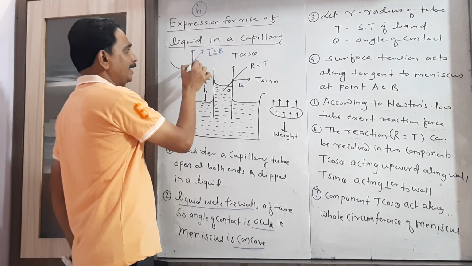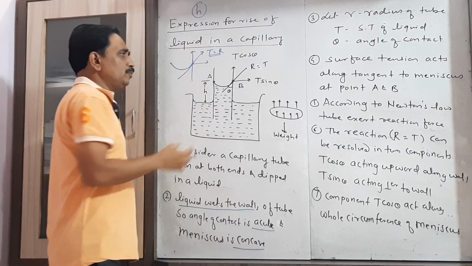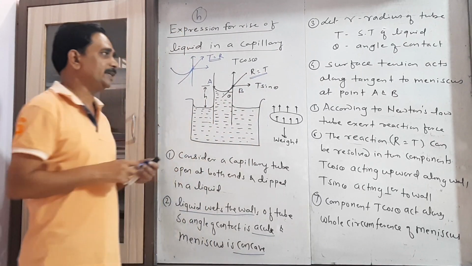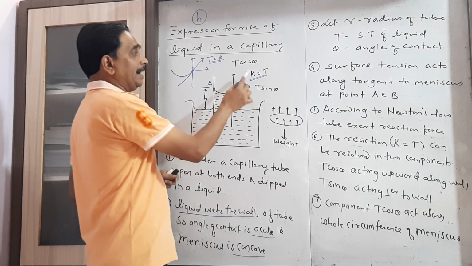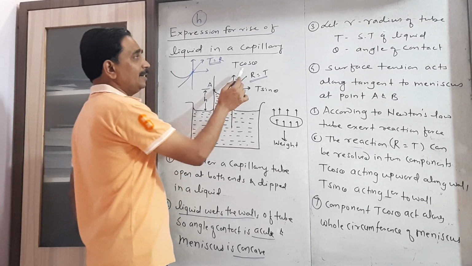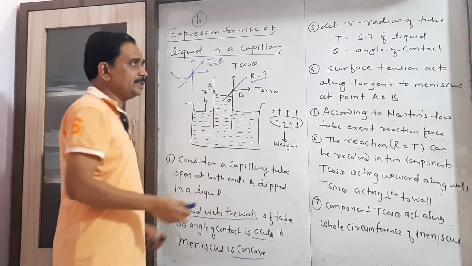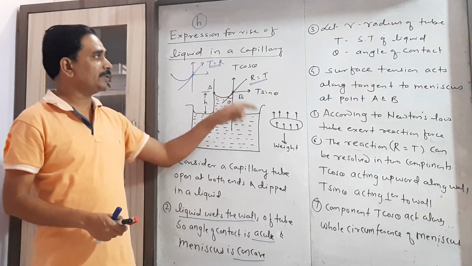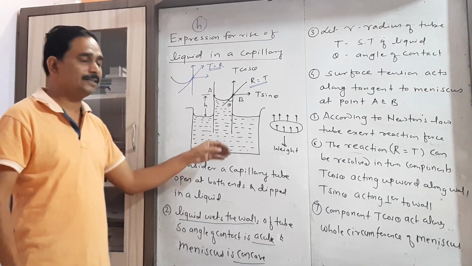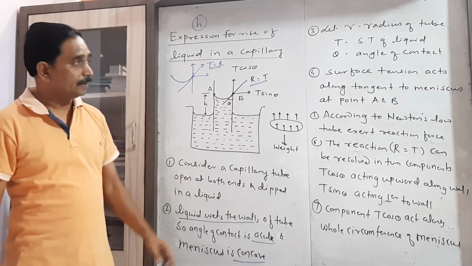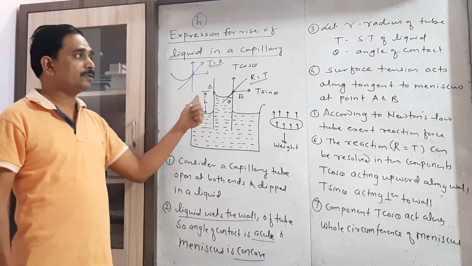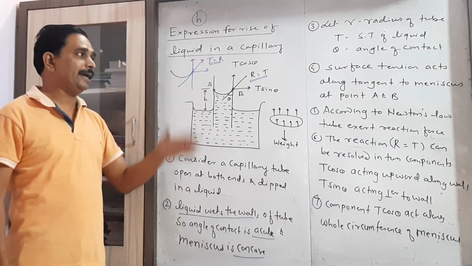Now it is in an inclined direction, so the reaction force is split into two components, one cos and one sine. We took R equal to T, so I write here T cos theta and T sin theta. So surface tension acts along the tangent drawn to the meniscus at points A and B.